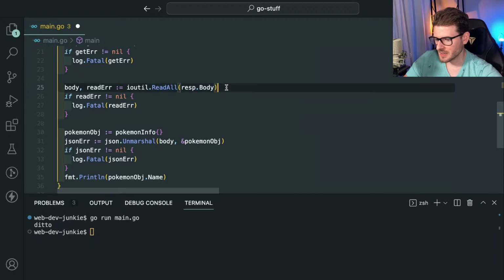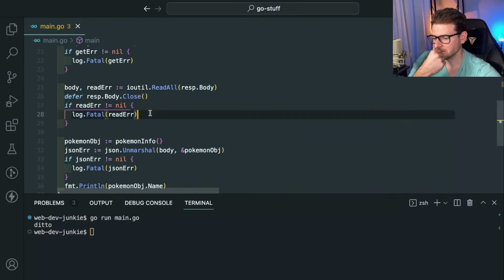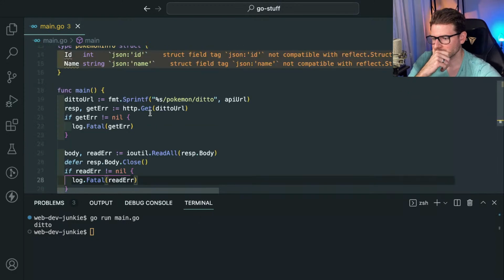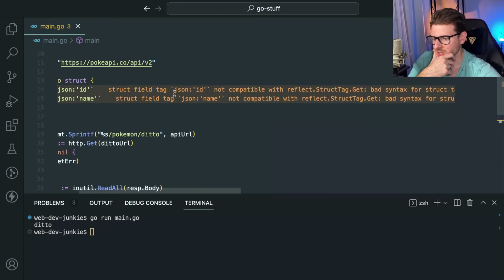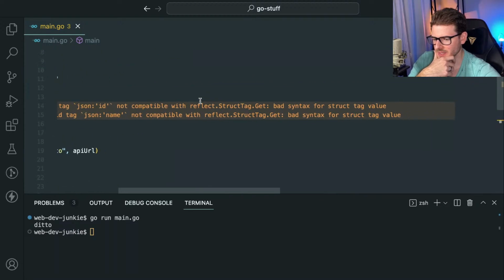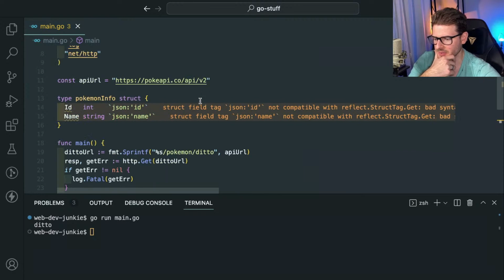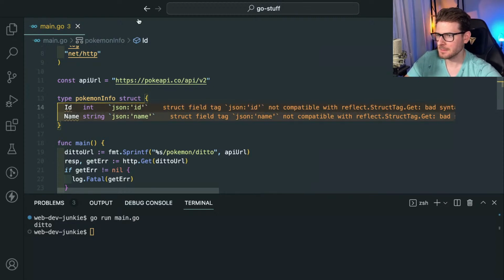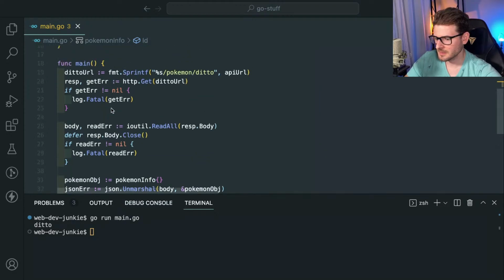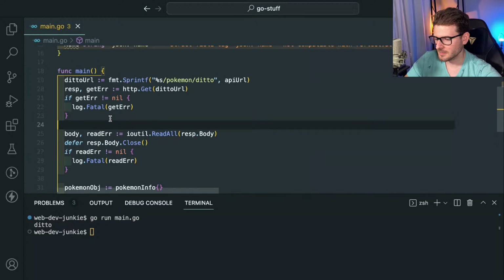And where should I run this? I guess I'd run it here, right? What's this error? Struct field tag, JSON ID not compatible with reflect struct tag, bad syntax for struct tag value. Is that because we have these little quotes in here? No? All lit on line 24. Oh.